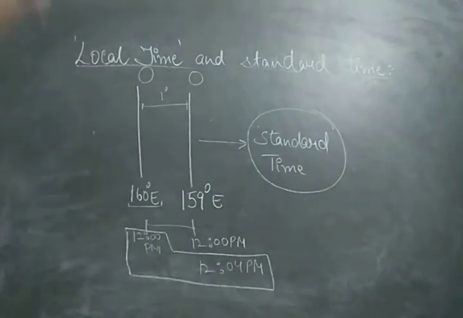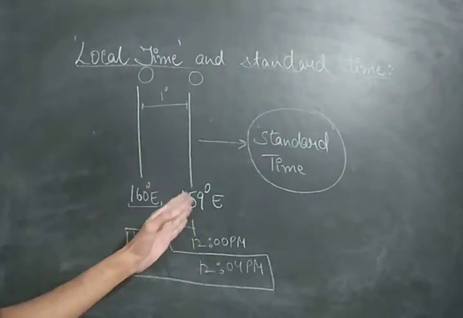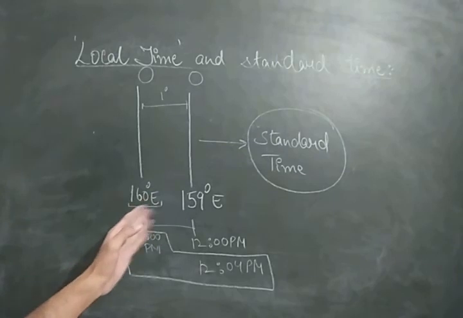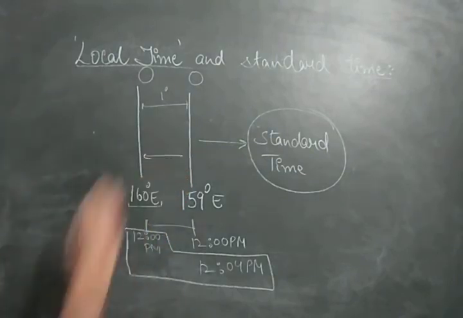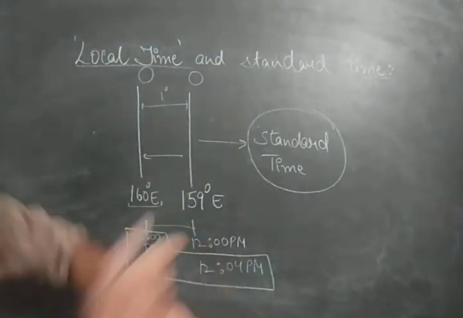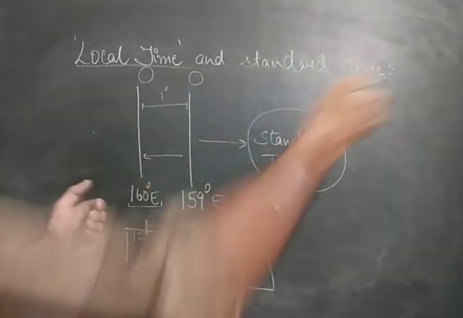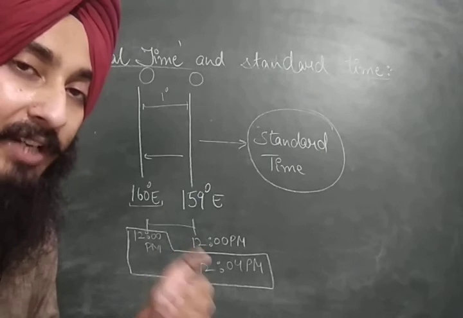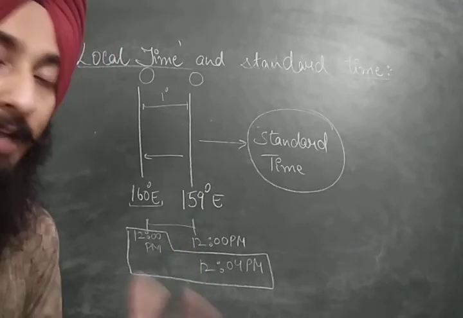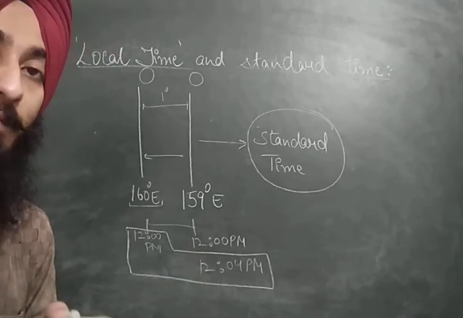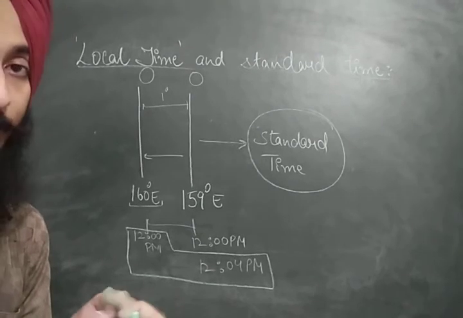Right? Otherwise, if I am going to travel from 159 degree east to 160 degree east, from this place to this place, I would have to set my watch accordingly every time. If I am traveling from Delhi to Kolkata, lying on distant longitudes, I would have to set my time again and again. When I would reach Lucknow, I would have to set the time.